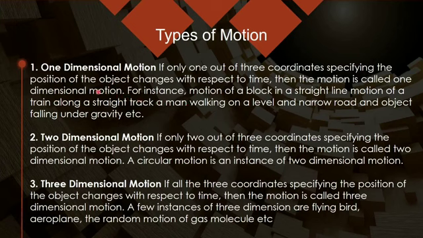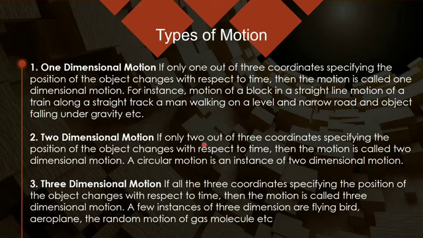This is just to give you the definitions. For one-dimensional motion, if one out of the three coordinates, it can be any one, either x or y or z, is changing, then the motion is called one-dimensional motion. Like a car moving along a straight line, or an object falling under gravity, only the y-axis. So one axis is required to specify the position of the object or the change in the position of the object.